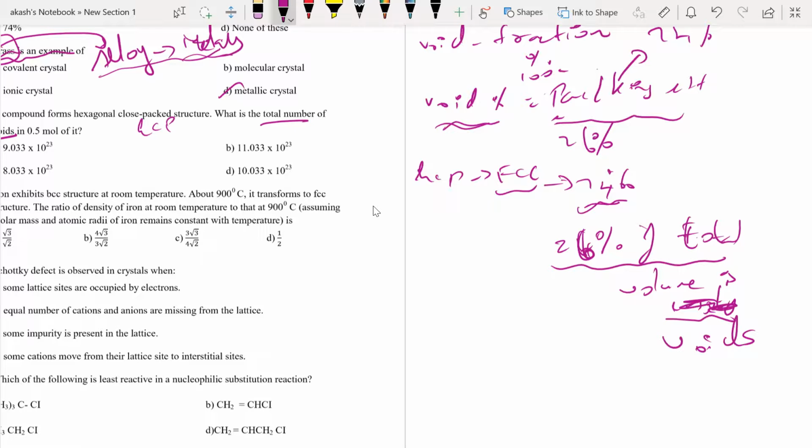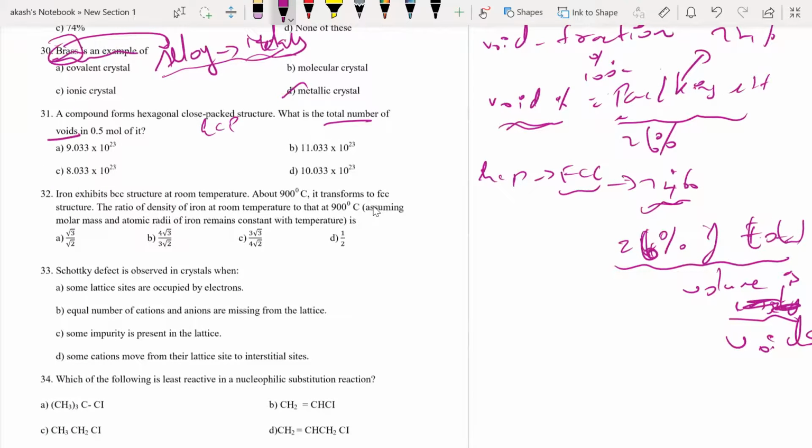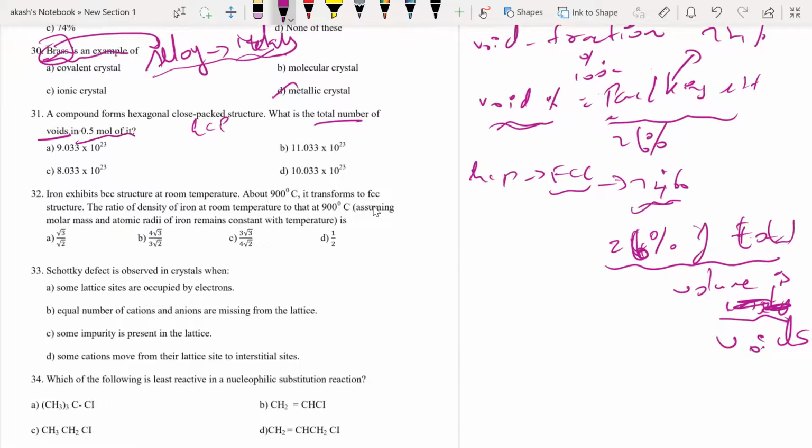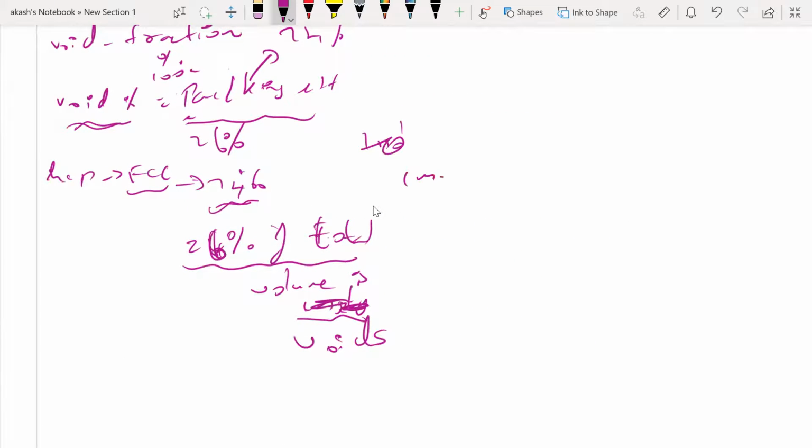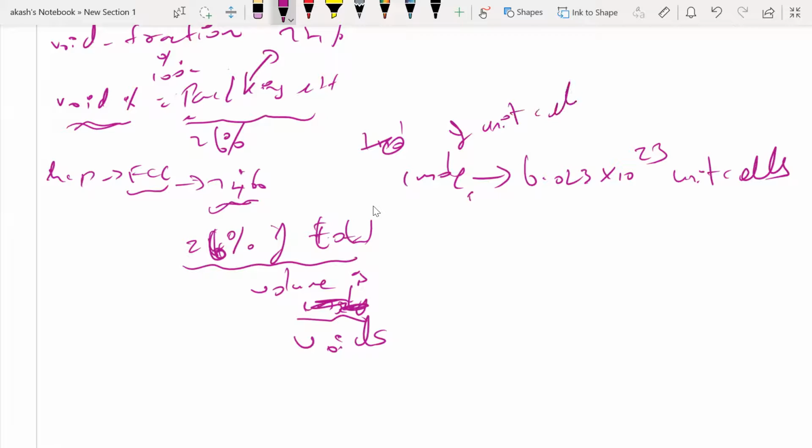Now, how do we calculate the number for this? Please understand they're asking about mole. So can I say in 1 mole, I will have 6.023 into 10 to the power 23 unit cells? If I have 1 mole of unit cells, I will have this many unit cells.